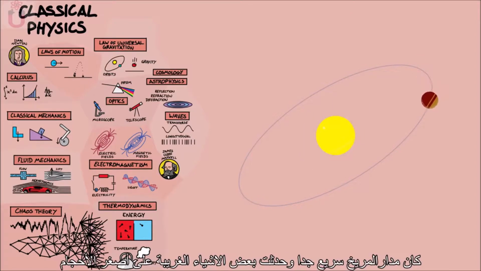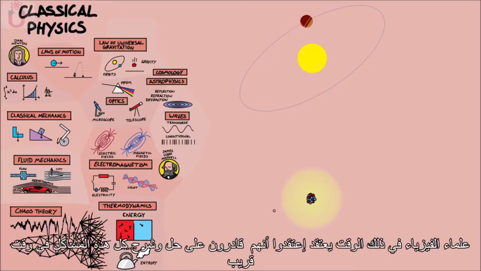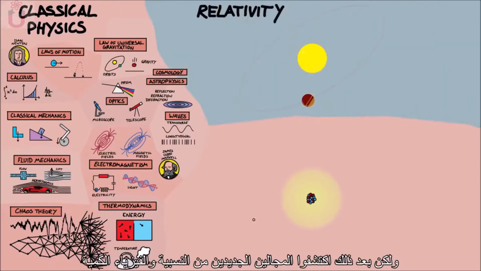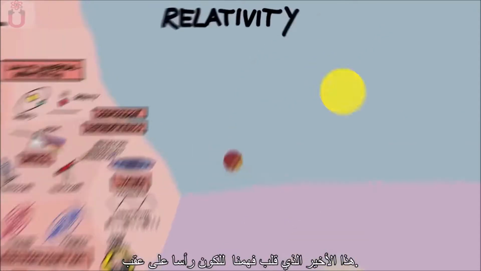The orbit of Mercury was slightly too fast, and some strange things happened on the smallest scales with electrons and light, which were all unexplained. Physicists at the time thought that they'd solve and explain these problems soon enough, but poking at them, they unravelled the new domains of relativity and quantum physics and turned our understanding of the universe completely on its head.